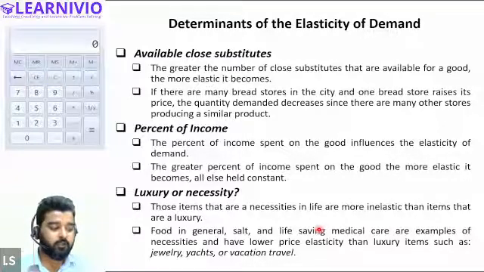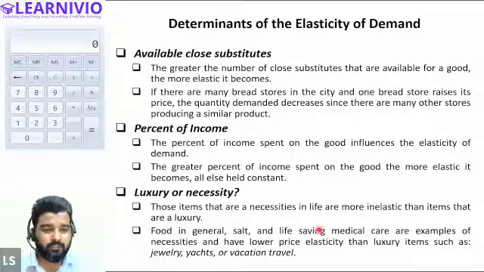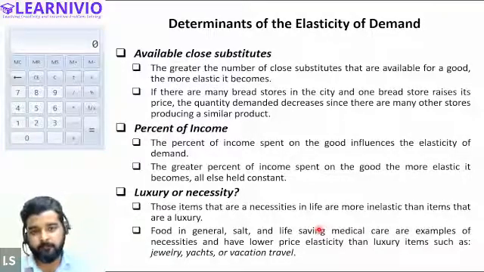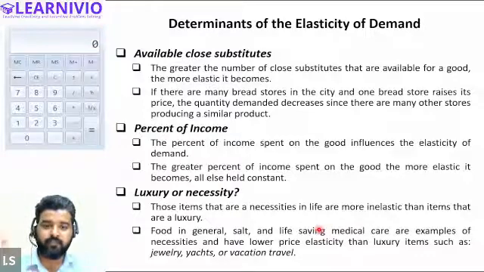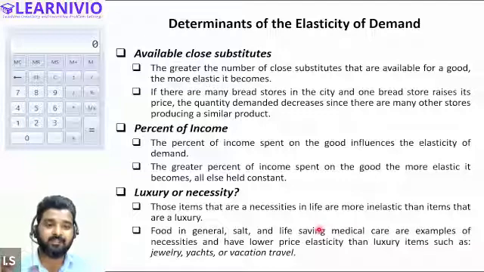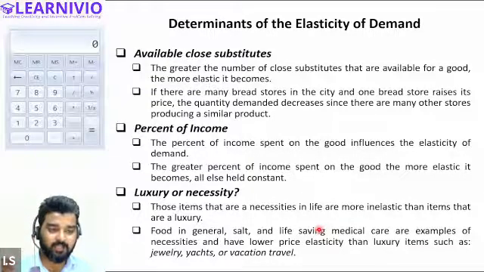For example, let's talk about cold drinks, right? We are talking about, for example, Coke. So Coke has a substitute in the market, and that is Pepsi. So when the price of Coke increases or decreases, customers can change their demand accordingly. And when the price of the commodity increases, the customer can immediately shift to the substitute available in the market. So we will say that the customer is very much responsive to the change in price. He is sensitive, he's elastic, his demand is elastic.